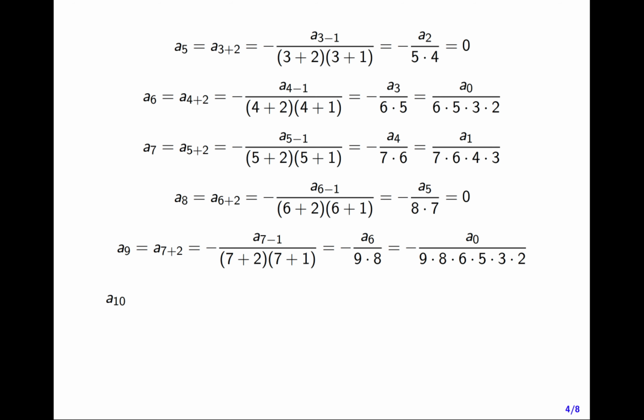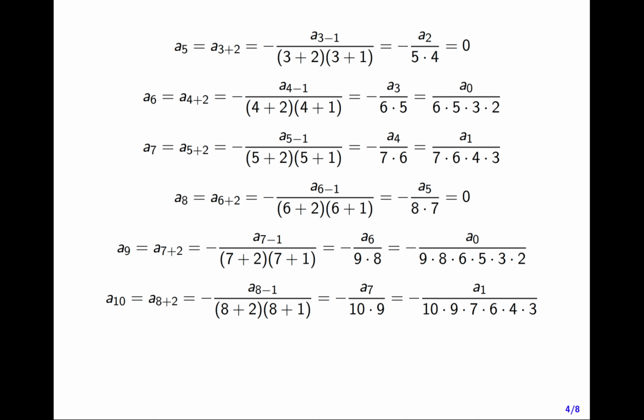a10 is a8 plus 2, which is minus a8 minus 1 over 8 plus 2 times 8 plus 1, which is minus a7 over 10 times 9, which is minus a1 over 10 times 9, times 7 times 6, times 4 times 3.